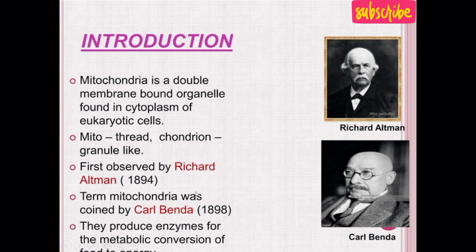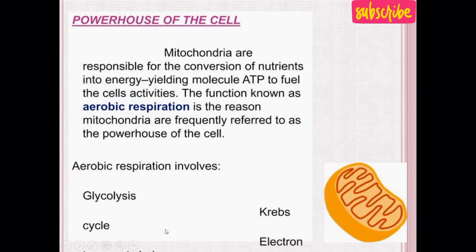The main function of mitochondria is that it produces enzymes that convert food to energy. As I said, it is commonly known as the powerhouse of the cell because mitochondria are responsible for the conversion of nutrients into the energy-yielding molecule ATP to fuel the cell's activities. The function known as aerobic respiration is the reason mitochondria are frequently referred to as the powerhouse of the cell. As we know, ATP is the energy currency of the cell, and this ATP is produced by the mitochondria from food. So that's why mitochondria is known as the powerhouse of the cell.